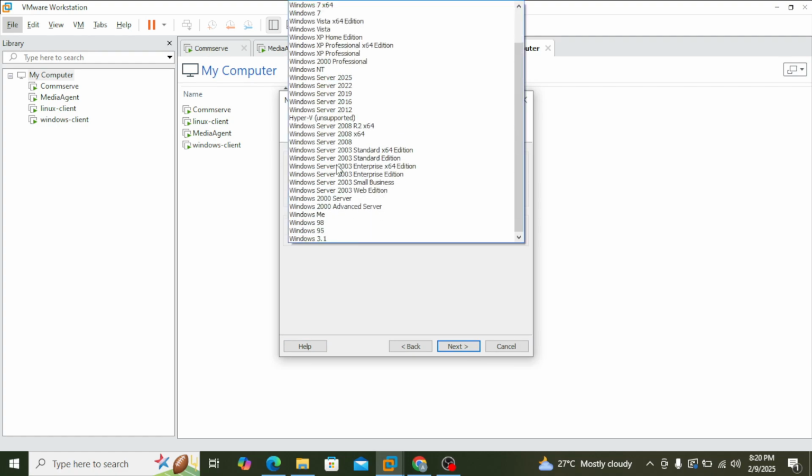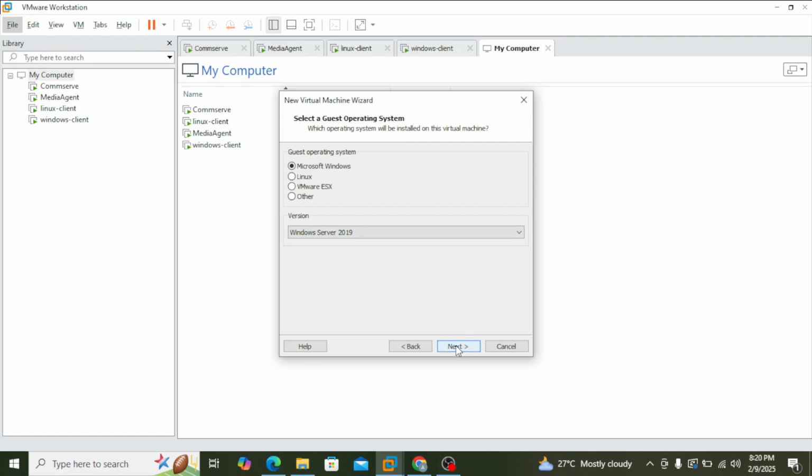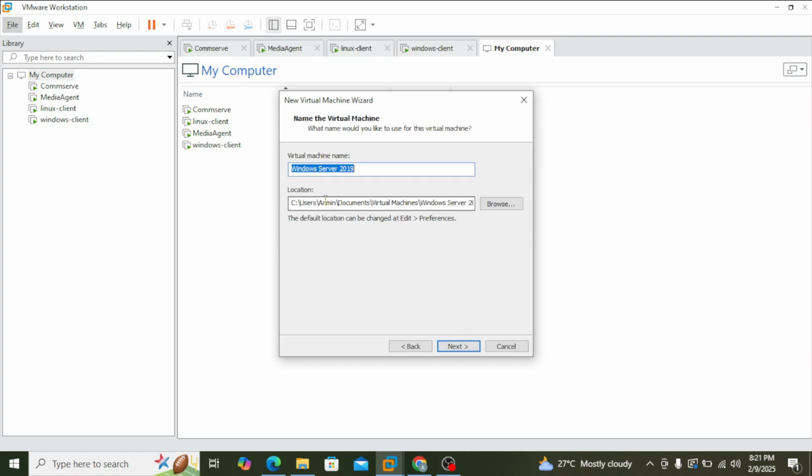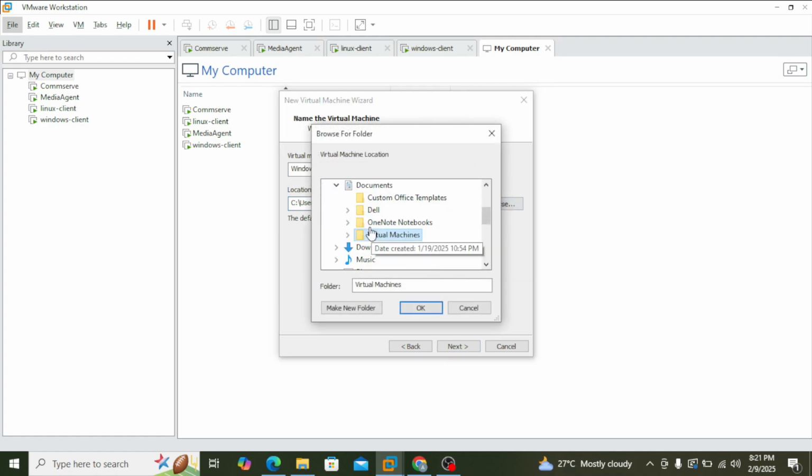So I'll use Windows 2019 and I'm going to store it in this location, but let's change it to a different location. The virtual machine files I would like to keep in C drive. I have created one folder with the name workstation VMs, and I'll create a new folder, Windows 2019 and Hyper-V. So let's keep the virtual machine files in this location.